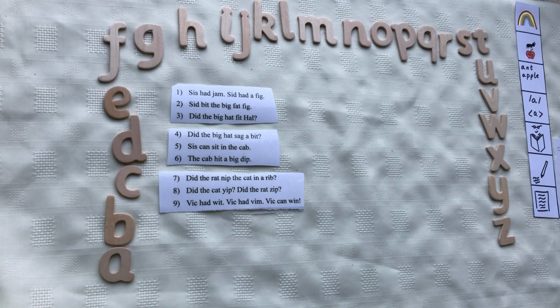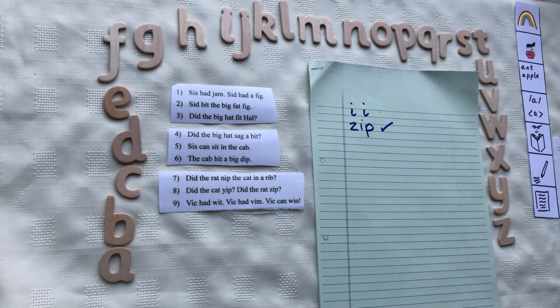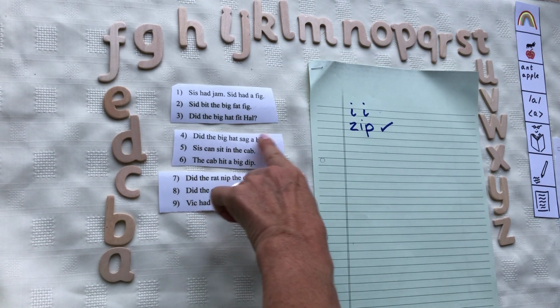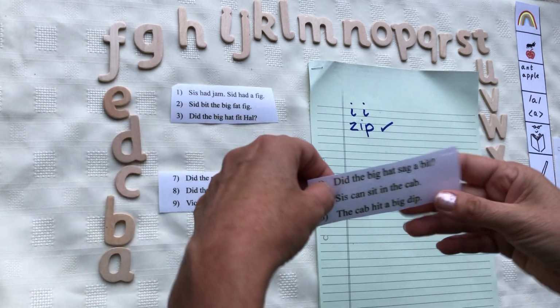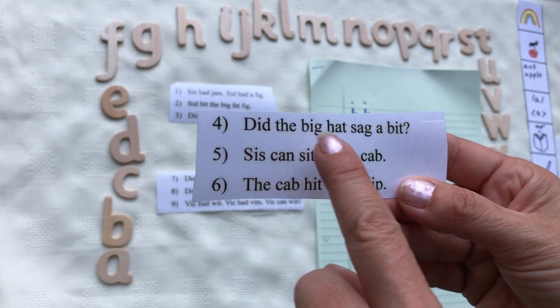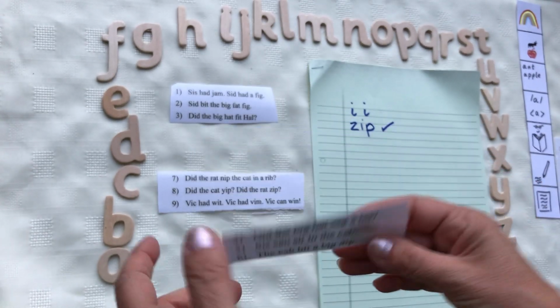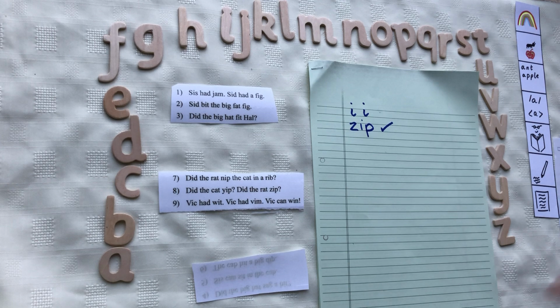So I'm going to choose one sentence that I am going to write out, and I'm going to choose, did the big hat sag a bit? Okay, so I'm going to practice it. Did the big hat sag a bit? Did the big hat sag a bit? So let me practice that.